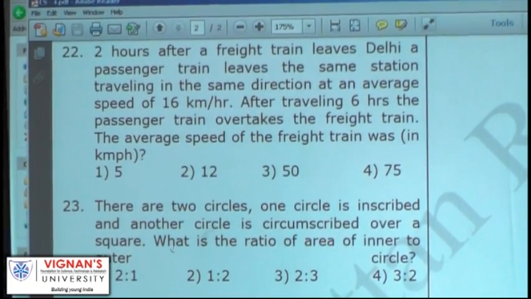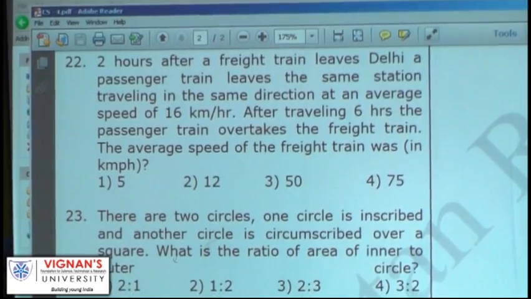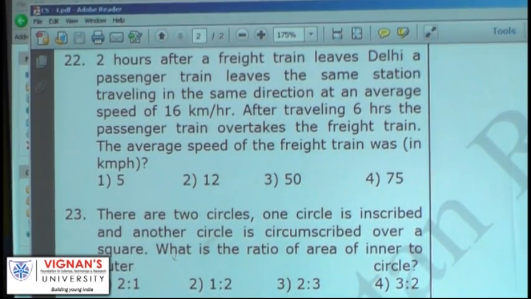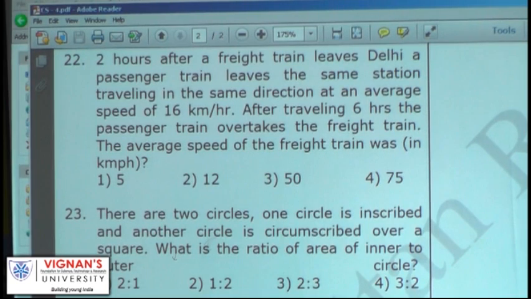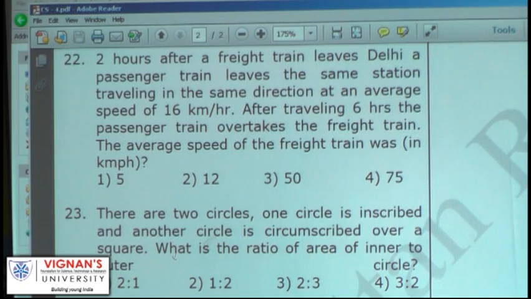Two hours after a freight train leaves Delhi, a passenger train leaves the same station traveling in the same direction at an average speed of 16 kilometers per hour. After traveling 6 hours, the passenger train overtakes the freight train. The average speed of the freight train was? 12 kilometers per hour.